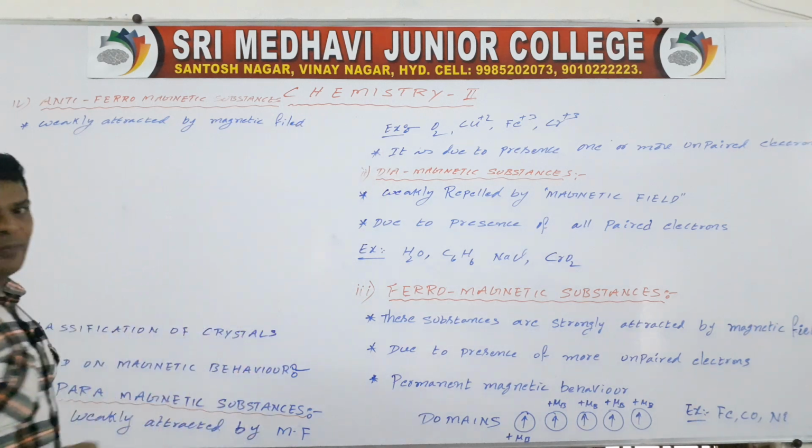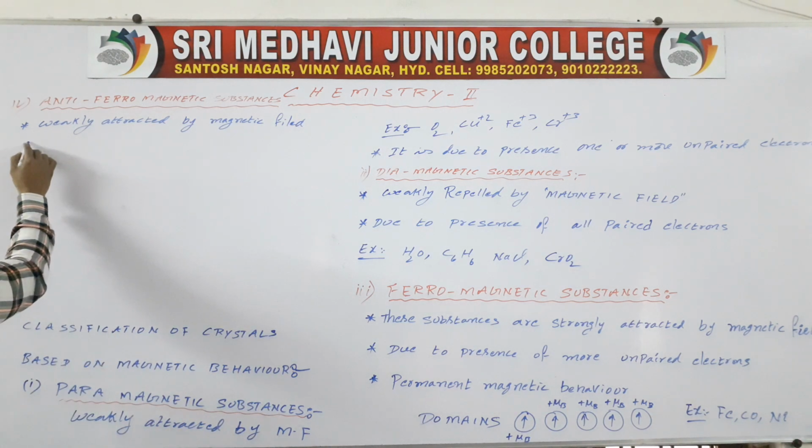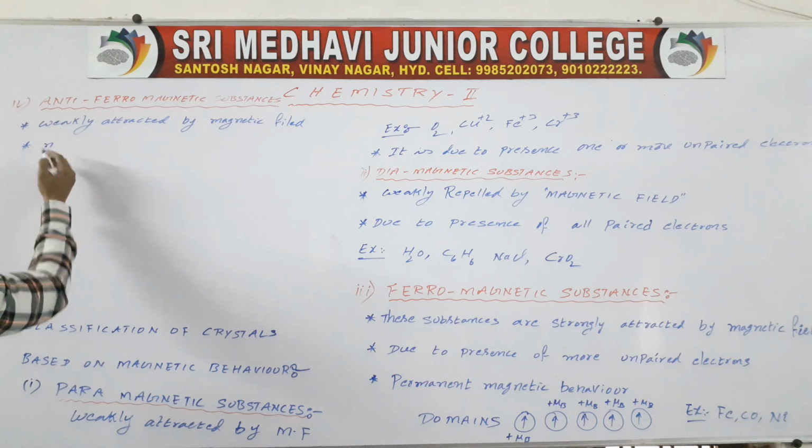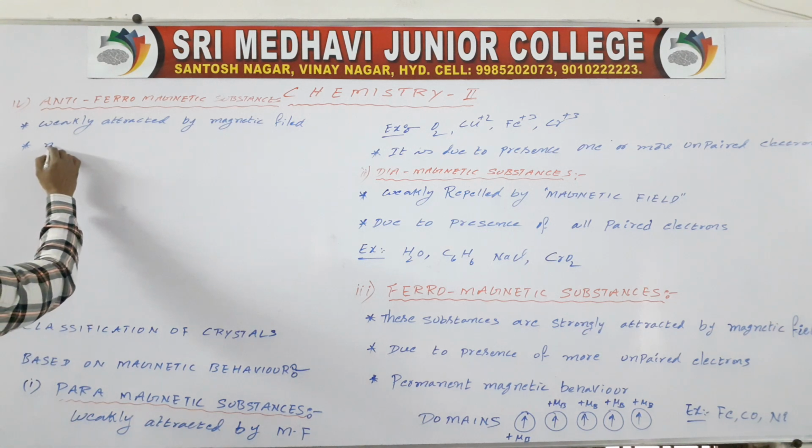In these substances, the magnetic moment is zero.